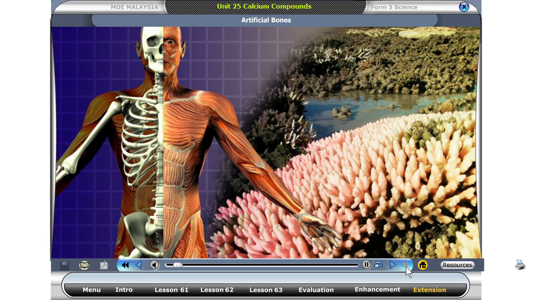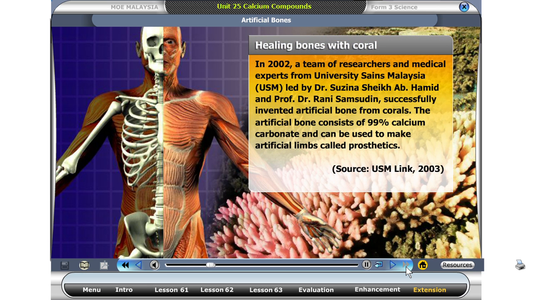Based on what you've learned, calcium carbonate has many different uses. However, the following information is another interesting fact on how calcium carbonate can be used. In 2002, a team of researchers and medical experts from University Science Malaysia, USM, led by Dr. Suzina Sheikh Abdul Hamid and Professor Dr. Rani Samsudin, successfully invented artificial bone from corals. The artificial bone consists of 99% calcium carbonate and can be used to make artificial limbs called prosthetics.